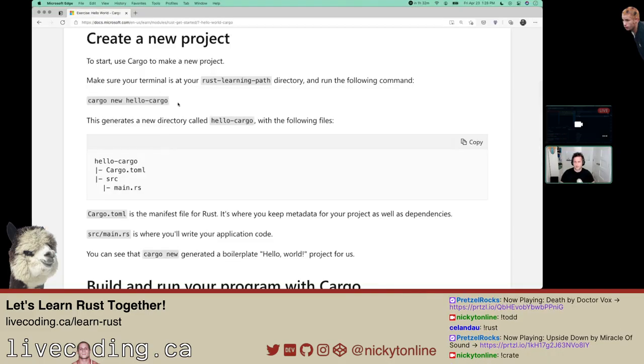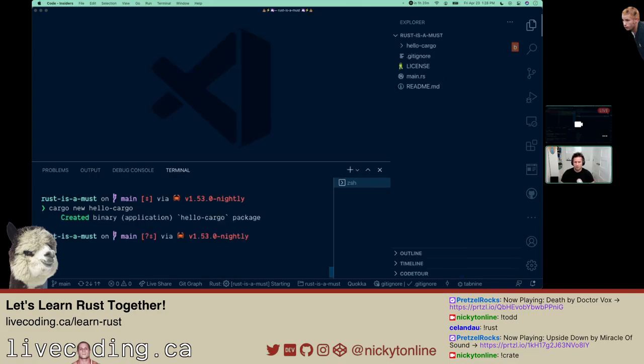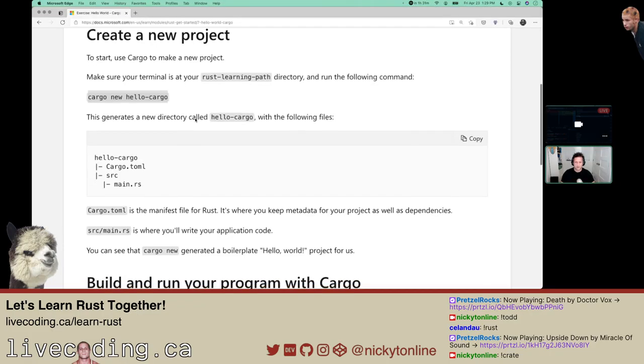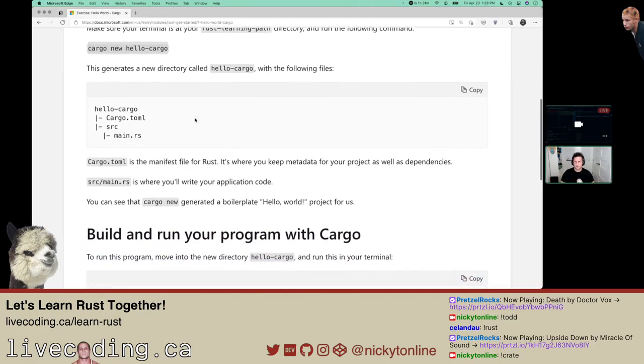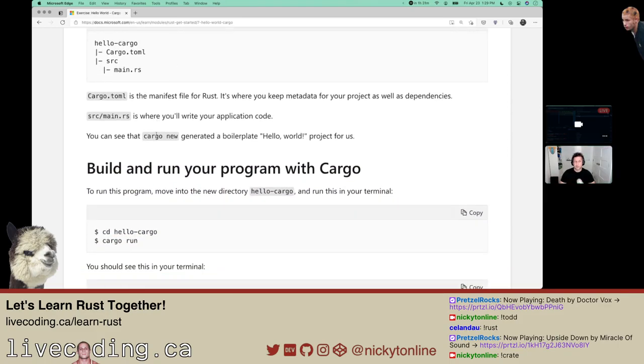We are in our project now. I'm going to call cargo new hello cargo. So let's see what that does. We're going to run cargo new hello cargo. It said created binary application hello cargo package. This generates a new directory called hello cargo with the following files: Cargo.toml and src/main.rs. I guess template structure or folder structure, sure.